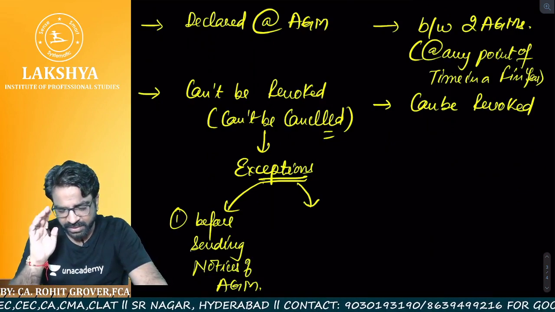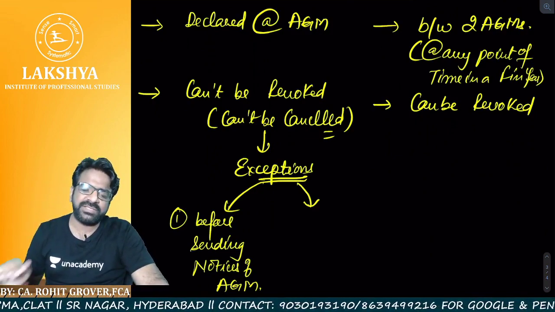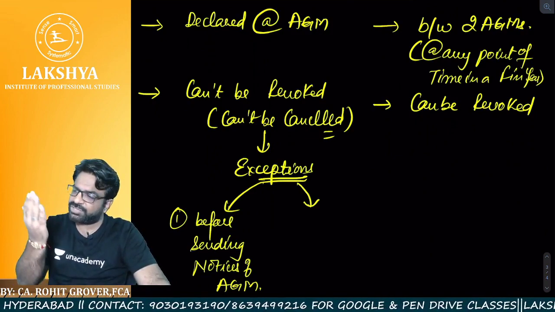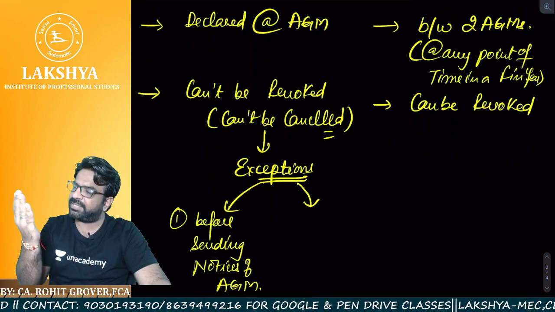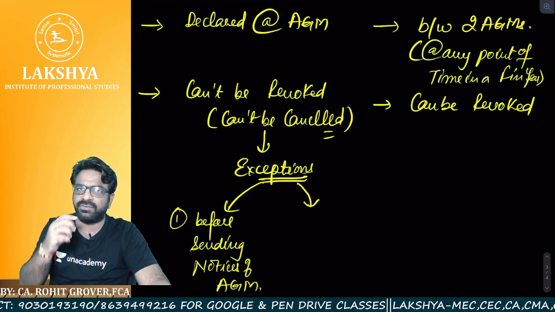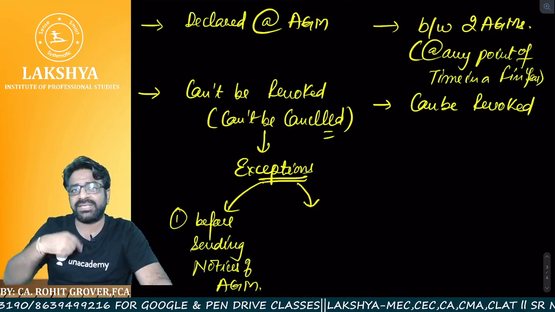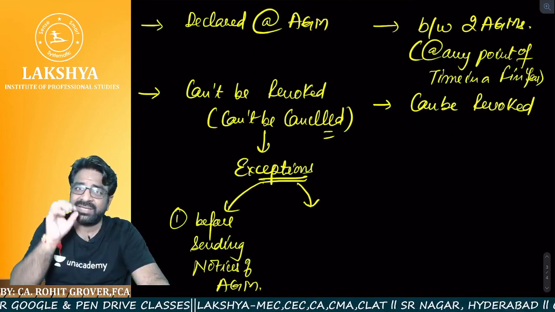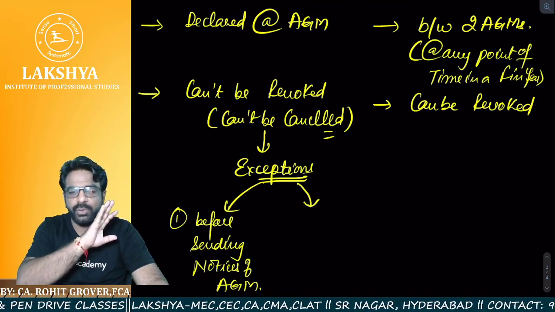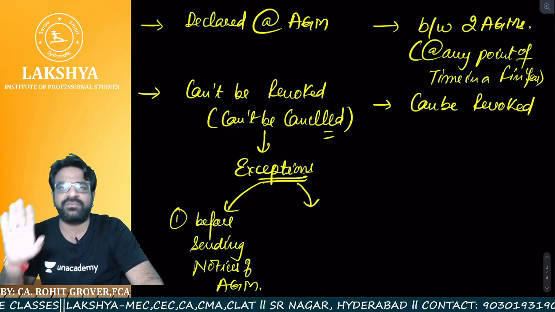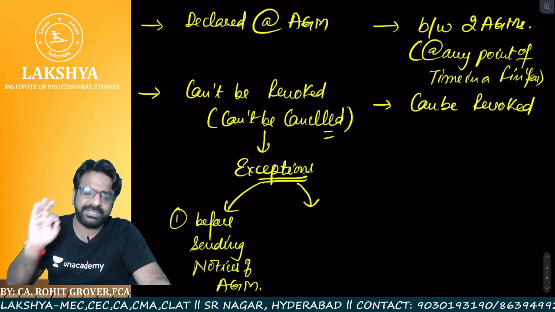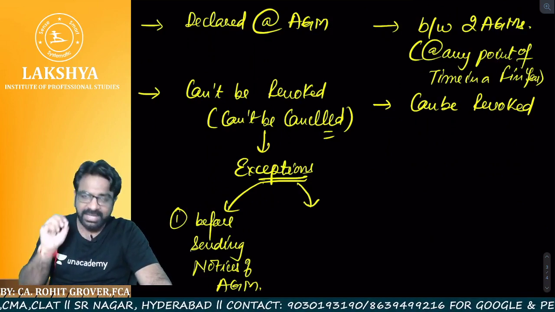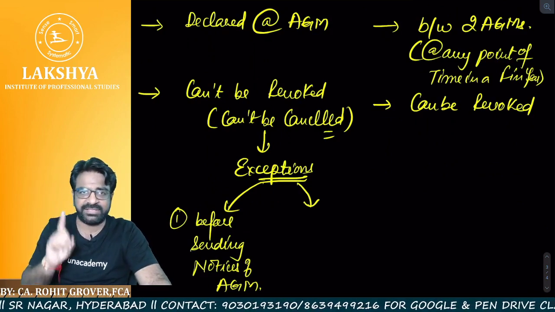Now listen to this very carefully. One logic is there. Sir, once the notice of AGM is sent, the shareholder will receive the notice and see the agenda of the meeting. In the agenda it is written: declaration of dividend. It means the shareholder will build his expectations that dividend is going to be declared in the AGM. So once the notice of AGM is sent, there is no possibility of revocation of dividend. But before sending the notice of an AGM, there is still a possibility that we can cancel it. Case number one.